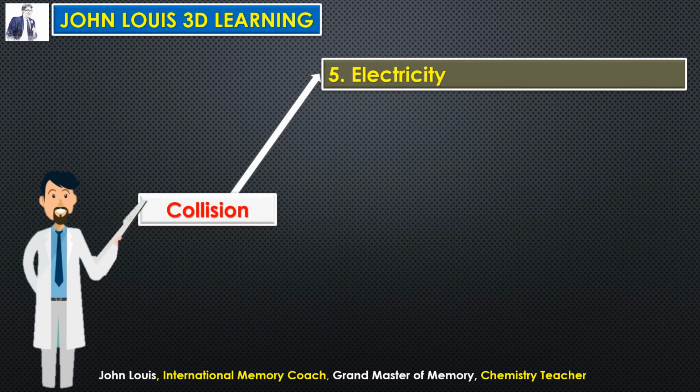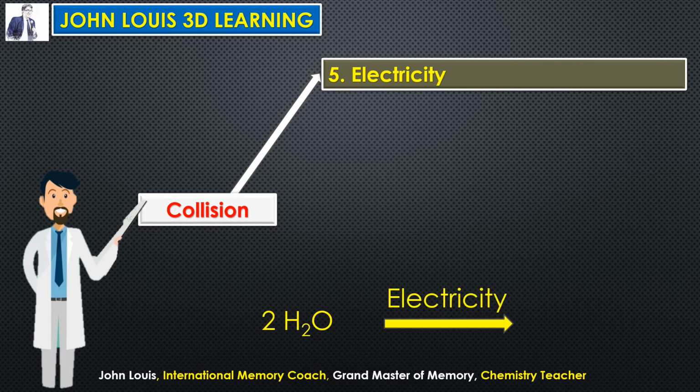Okay, the next condition is electricity. By passing electricity, we can make the collision and thereby we can get a new product. For example, you take water. When electricity is passed through water, it splits into hydrogen and oxygen. Hydrogen and oxygen.